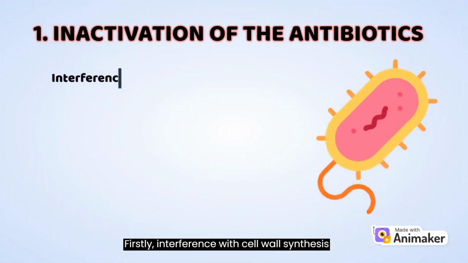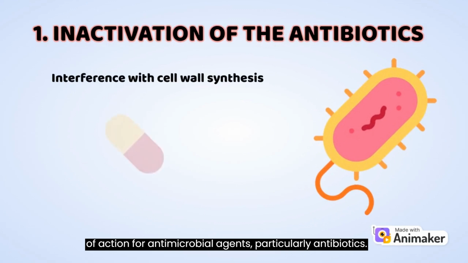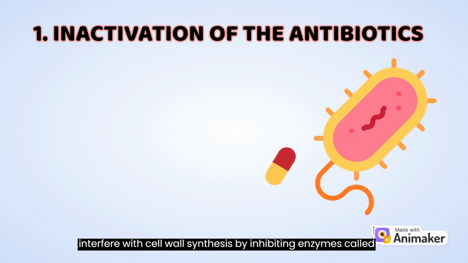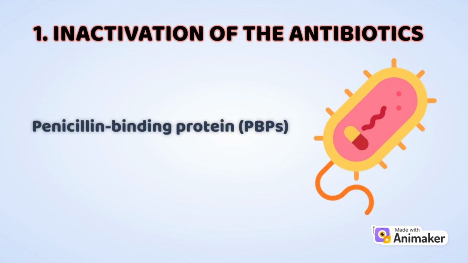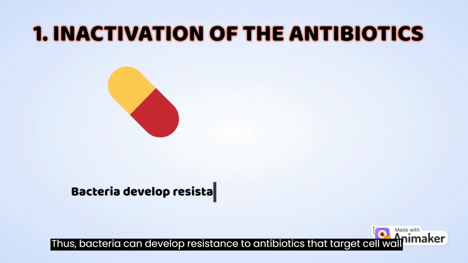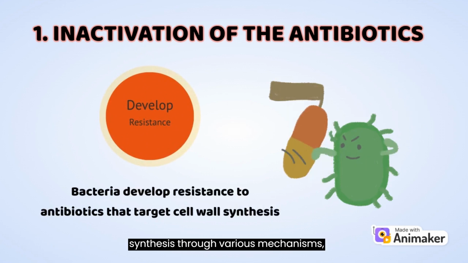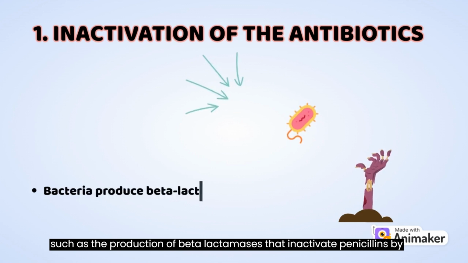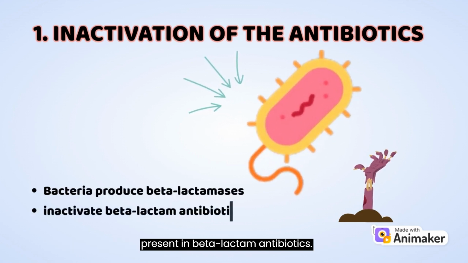Firstly, interference with cell wall synthesis is a common mechanism of action for antimicrobial agents, particularly antibiotics. Antibiotics like penicillins interfere with cell wall synthesis by inhibiting enzymes called penicillin-binding proteins, PBPs. Bacteria can develop resistance to antibiotics that target cell wall synthesis through various mechanisms, such as the production of beta-lactamases that inactivate penicillins by hydrolyzing the beta-lactam ring present in beta-lactam antibiotics.